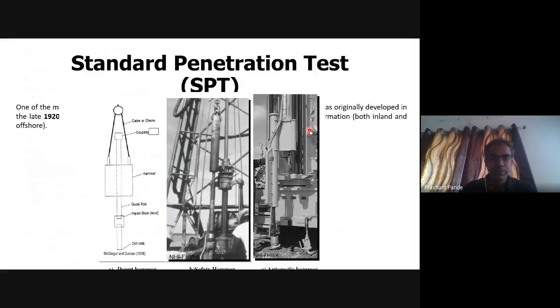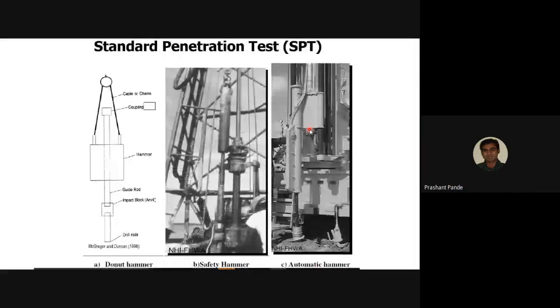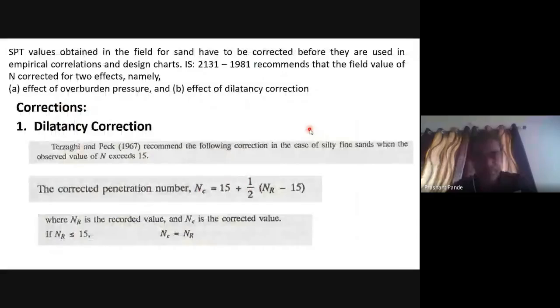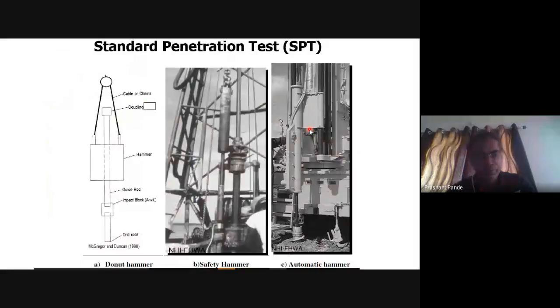Come to the standard penetration test. This is a test to obtain the N value. This is the arrangement of this test: hammer, guide, and then impact block, then drill rod, on which the split spoon sampler is generally placed, where we are going to impact the load of this 63.5 kg hammer.